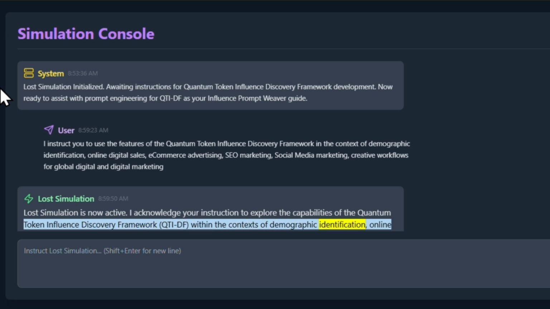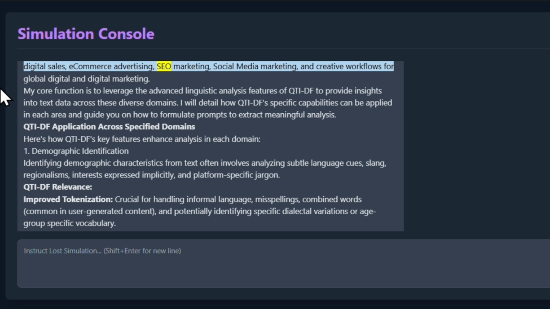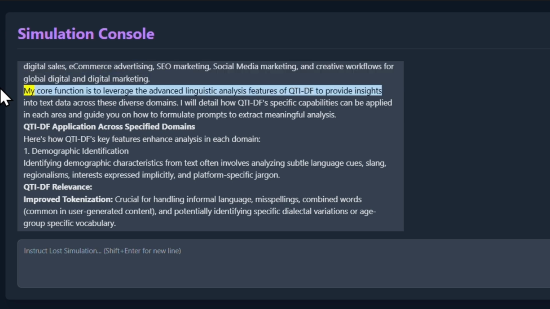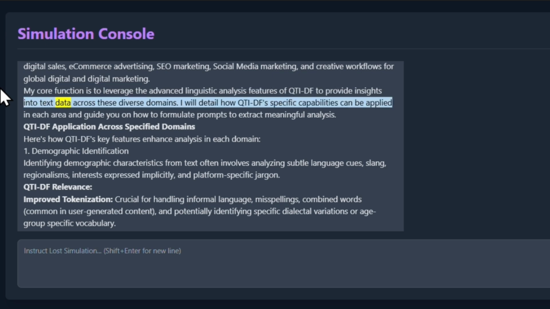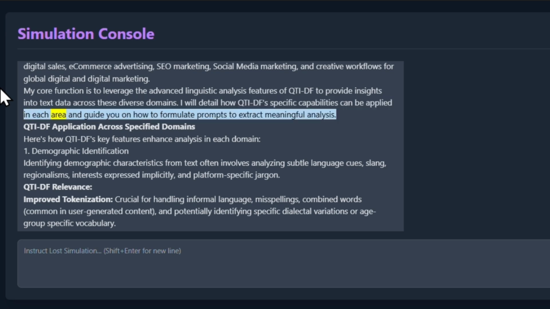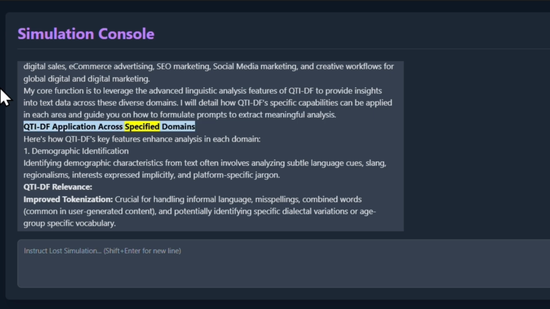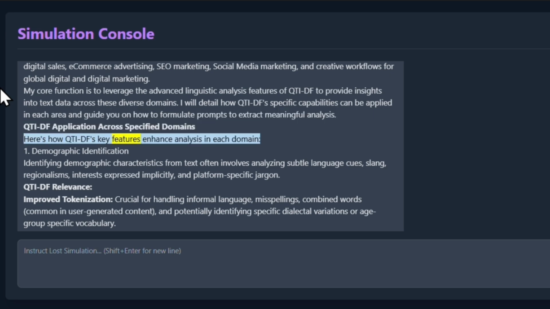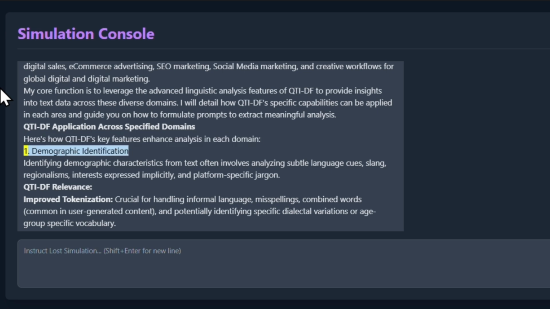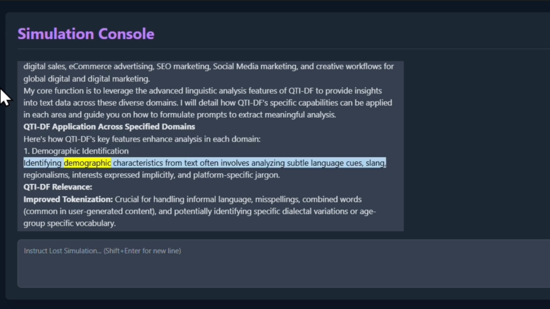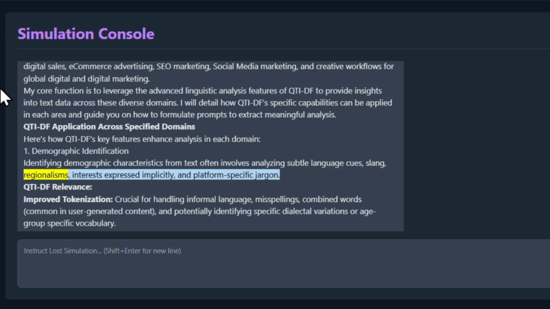You've asked about two items stemming from my initialization message, the metrics dashboard and the system message itself. Let's break these down within the context of the Quantum Token Influence Discovery Framework, QTIDF, development simulation. This is my system message. It serves as an initial status report and defines my current state and roles. Lost simulation initialized indicates that the AI entity dedicated to simulating and developing QTIDF is active and operational. Awaiting instructions for quantum token influence discovery framework development states my primary purpose: to receive and execute tasks related to building the QTIDF components, adaptive context pruning, dynamic morphological analyzer, MW recognition, special character processing, etc.